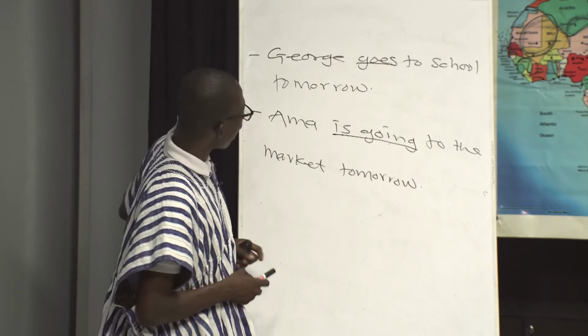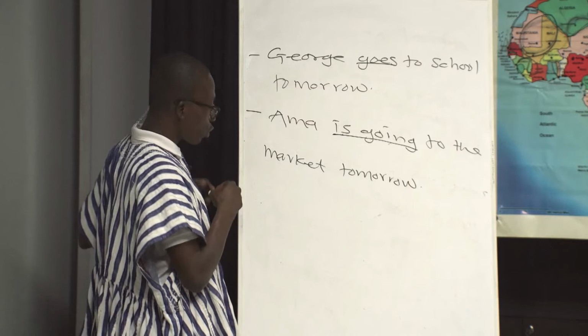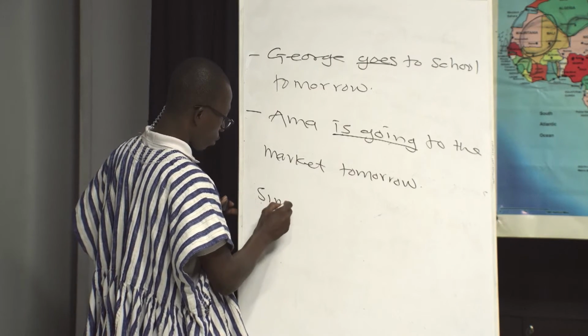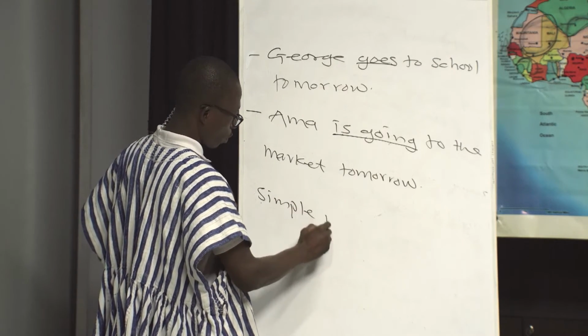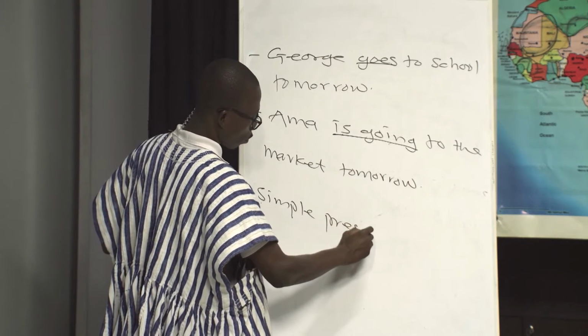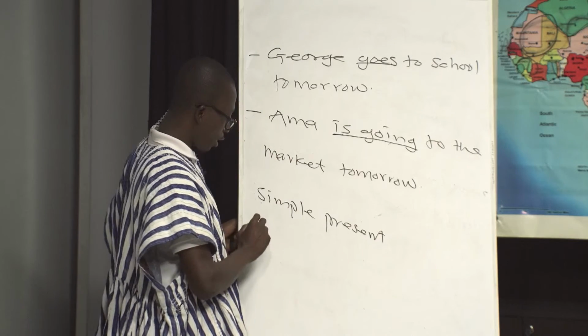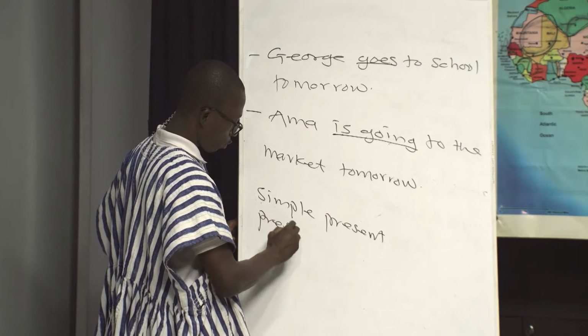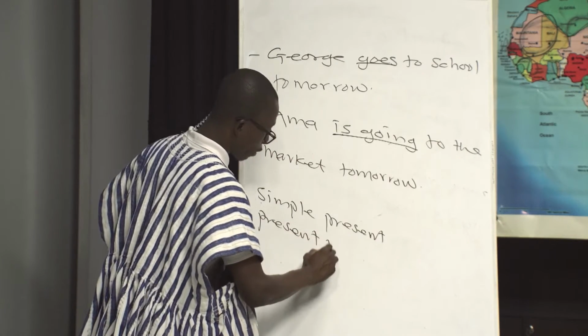So we have the simple present and the present continuous or progressive.